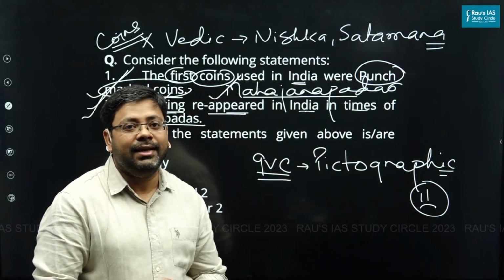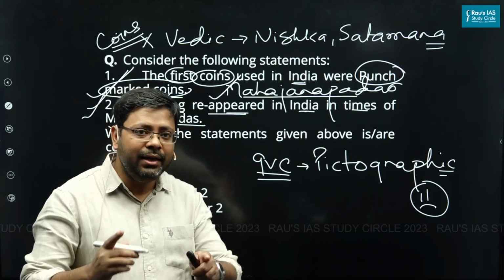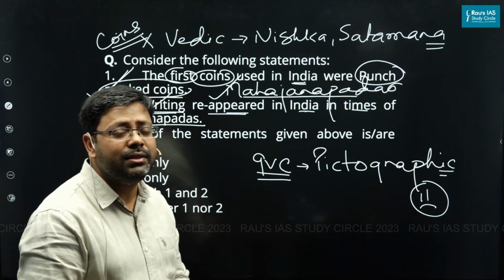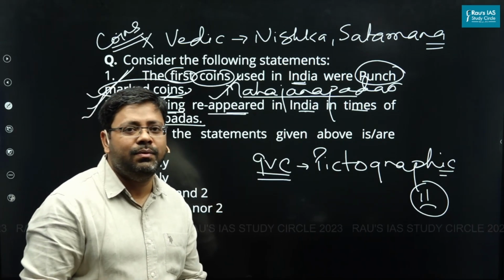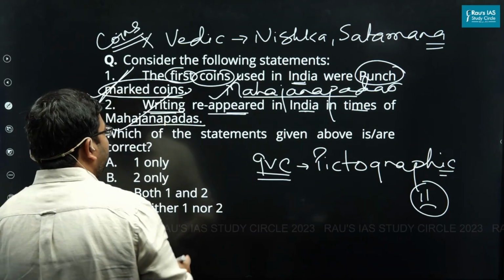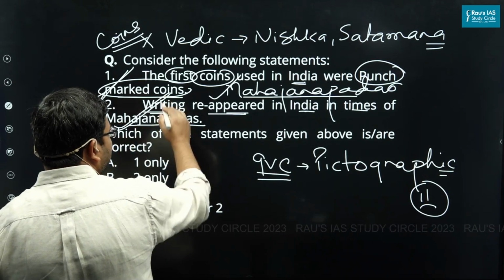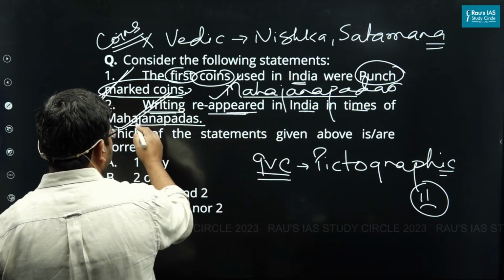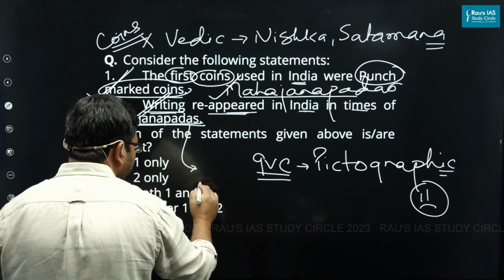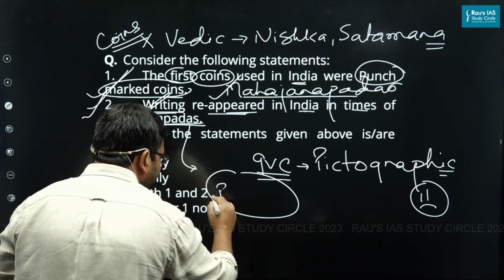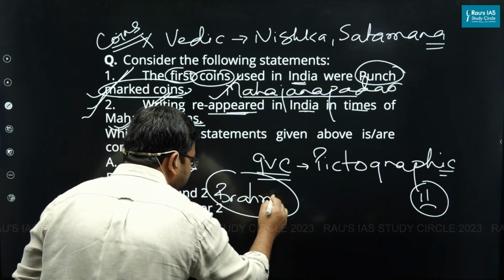After IVC, writing disappeared, and writing again appeared in the age of Mahajanapadas, around 2 centuries before the time of Ashoka. This is what R.S. Sharma would say. So again, it is correct to say that writing reappeared in India in the age of Mahajanapadas. And this was the time writing would be in the form of a script that would be called Brahmi script mainly.